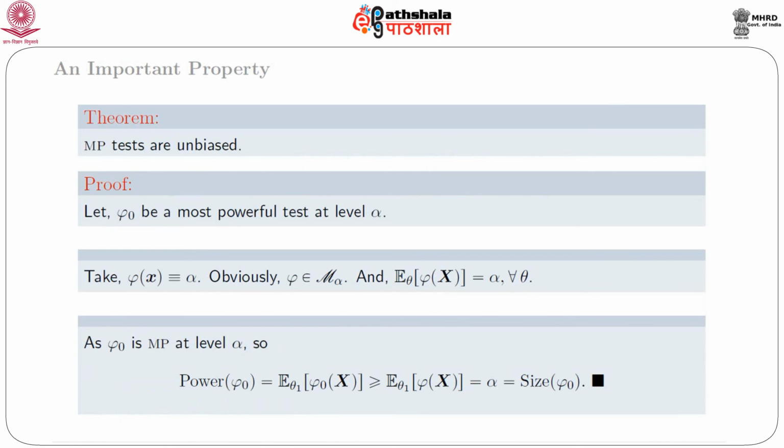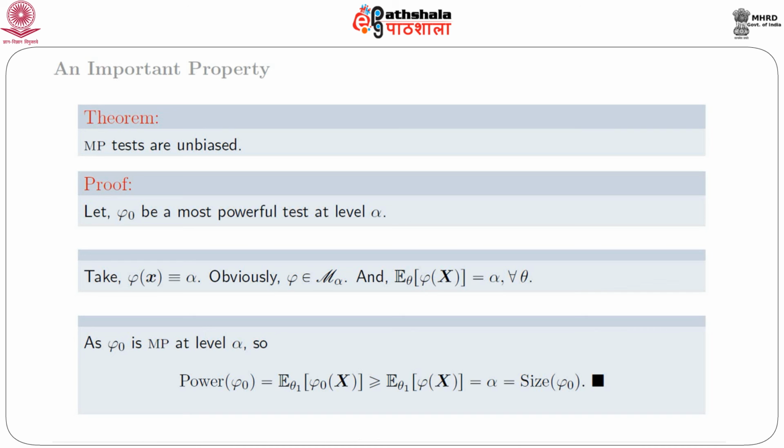As a consequence of the Neyman-Pearson lemma, we get another theorem: a most powerful test is always unbiased. For this, take phi naught as a most powerful level alpha test. If we take a trivial test phi x equal to alpha, it means we always reject the null hypothesis with constant probability alpha.